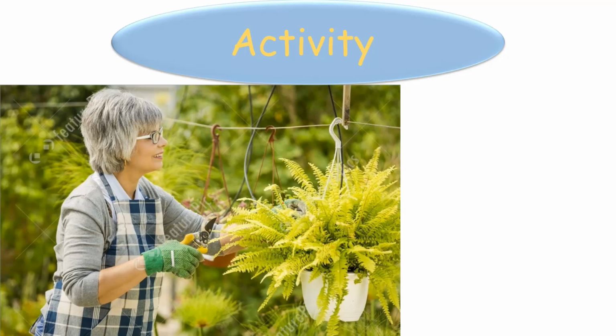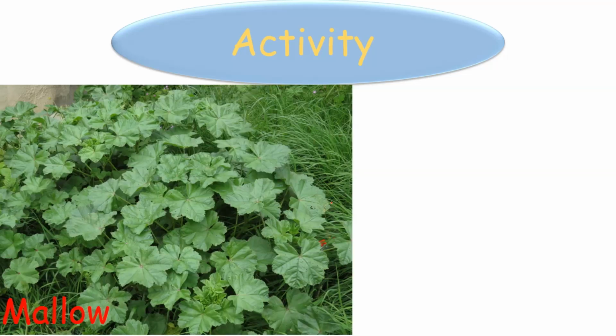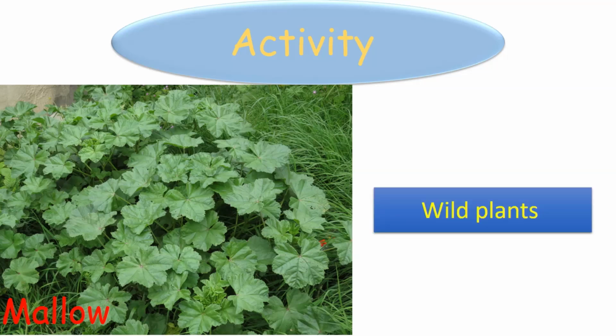She is taking care of this herb or this plant. So this plant, is it wild or cultivated? It is cultivated, yes. Look at the mallow herb. We saw the mallow herb in the last lesson. The mallow herb grows alone in nature. So it is a wild plant.